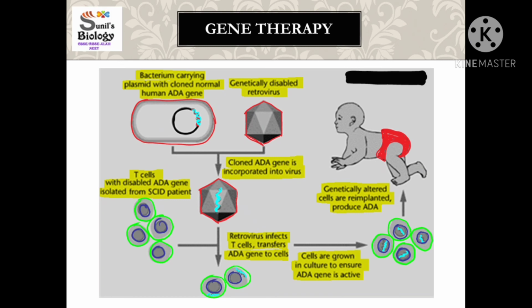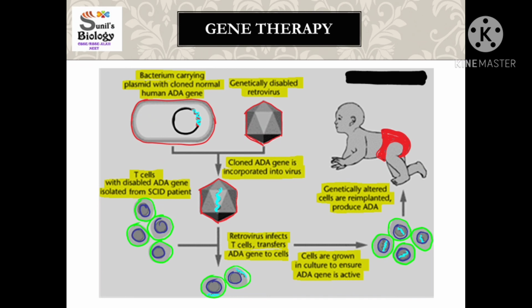Now, from the culture medium, periodically these T cells are taken out, purified, and they are infused into the patient's body. But remember, here also it is still not a permanent cure, because we are doing this treatment after the birth in the child, not in the early embryonic condition, and we all know the T cells or the WBCs are also mortal cells. So after completion of their lifespan they will die in this child.